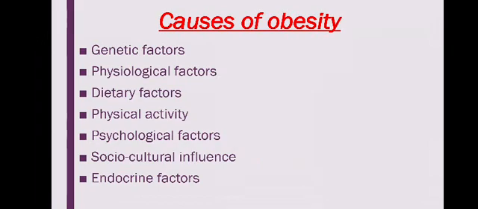Then socio-cultural influences. Due to social status, people consume KFC, pizzas, all of which are based on social mannerisms. Many of them do not like these things, but they consume them as a social status symbol. So it is a major factor in this era creating obesity among adolescents, especially. Then endocrine factors: a problem in metabolizing the fat content is also a risk factor to cause obesity.